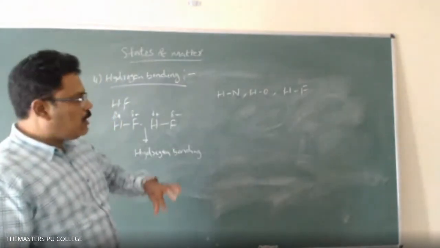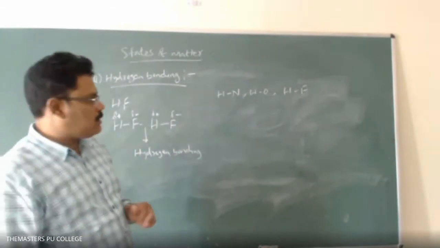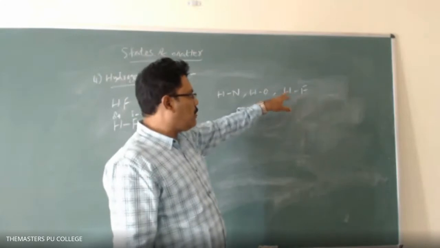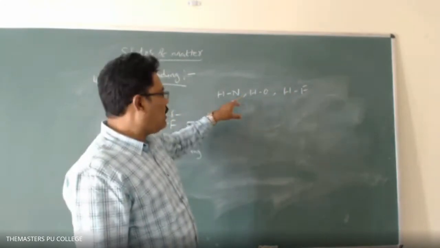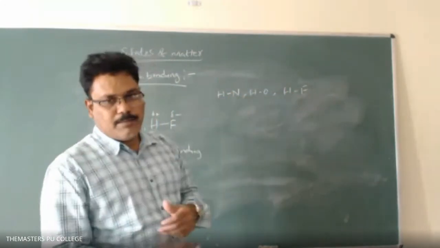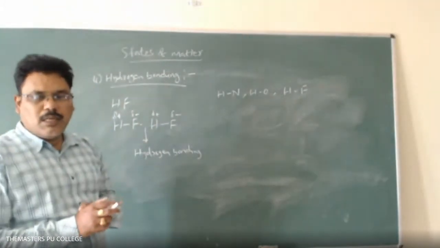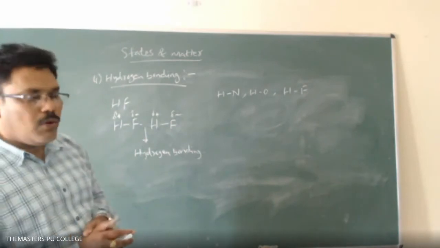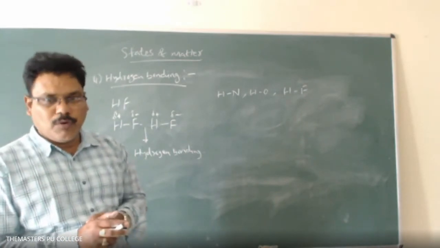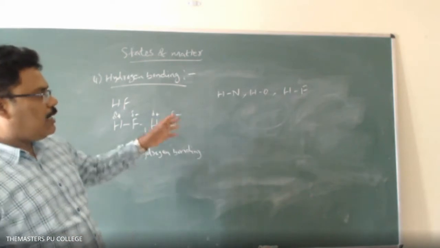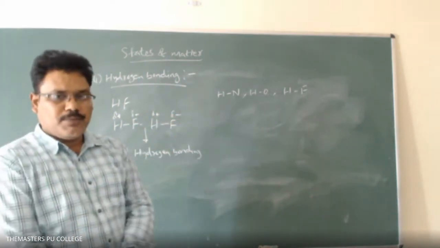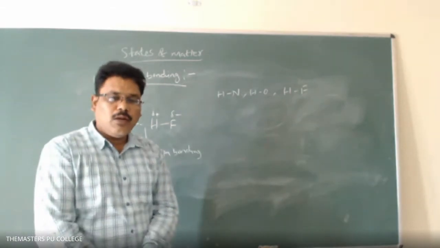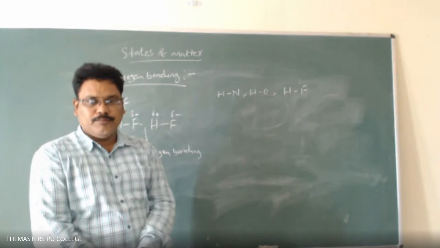Because in the total periodic table, the highest electronegative atom is fluorine, the second highest is oxygen, and the third highest is nitrogen. So except these three elements, the remaining cannot participate in hydrogen bonding. But sometimes chlorine can participate in hydrogen bonding. Hydrogen bonding is of different types: intermolecular hydrogen bonding and intramolecular hydrogen bonding.